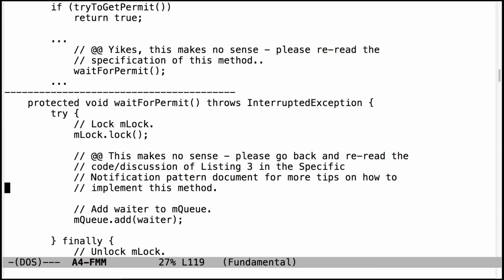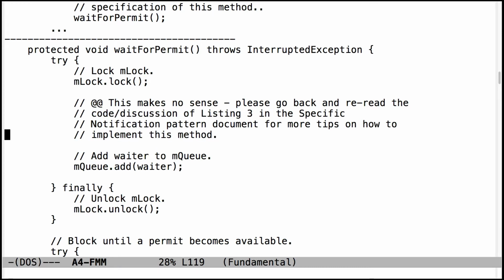Now we get into the waitForPermit method. I would say, if I had to put a number on it, this is where most people went awry. waitForPermit is tricky. If you're having a hard time understanding what to do, please go back and reread the discussion of listing 3 in the specific notification pattern. Look at the code, look at the discussion. That gives you some tips on how to arrange the lock nesting. And it's kind of subtle, so you have to think about it a little bit. This code is definitely wrong. It's locking things in the wrong place.